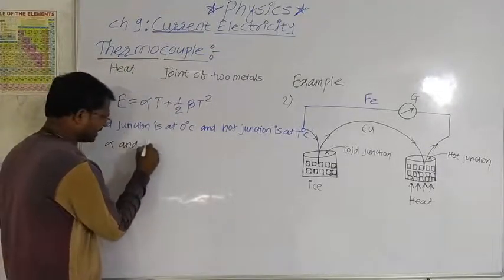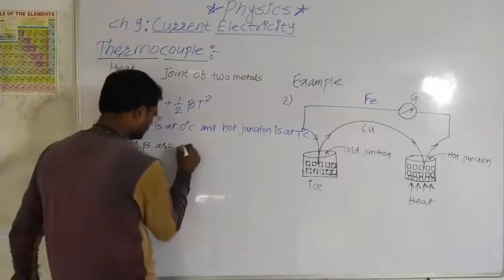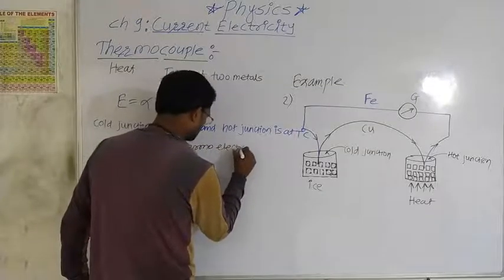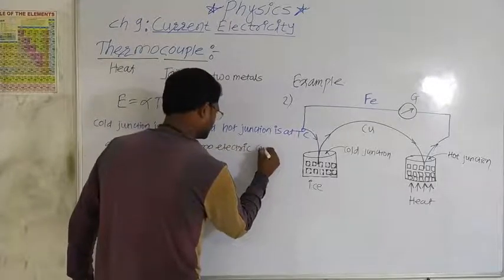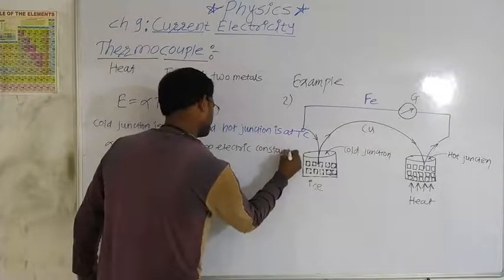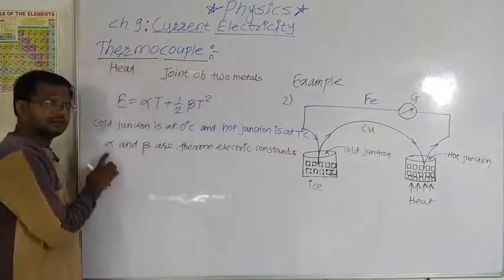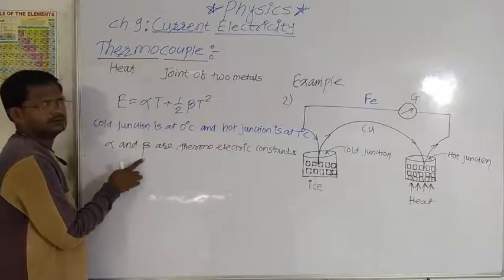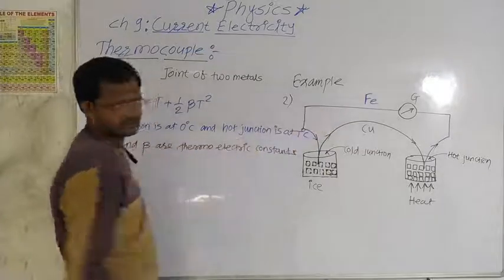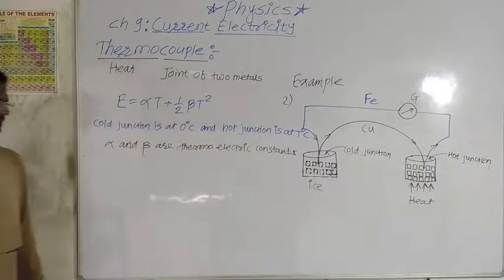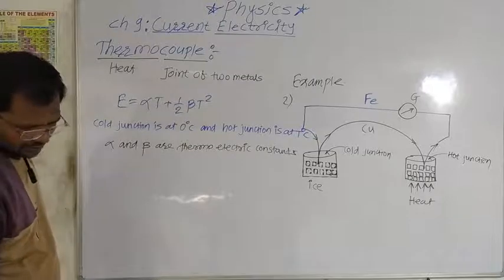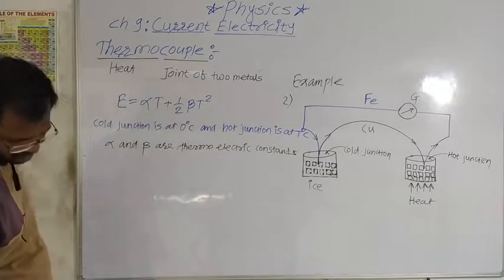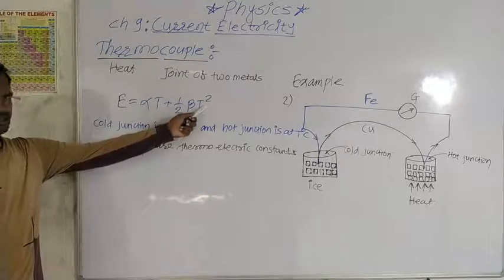Alpha and beta are thermoelectric constants, and value of this alpha and beta depends on the nature of the metals, two dissimilar metals used in thermocouple. Now in this equation square term is present.